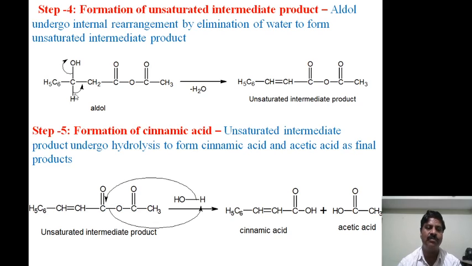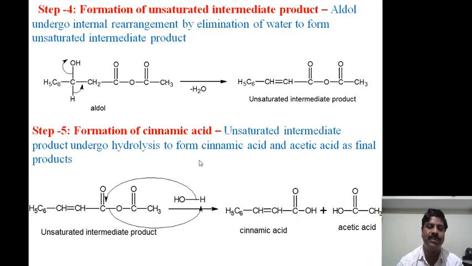This hydrogen atom shifts the electrons towards itself, and the OH minus and this H plus combine to form a water molecule. With the liberation of water, a carbon-carbon double bond is formed, so the unsaturated intermediate product is formed.